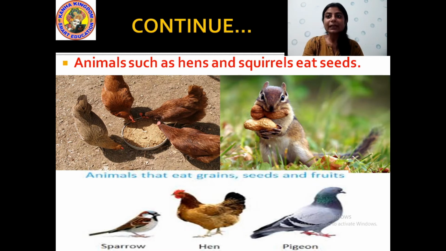Then animals that eat grains, seeds and fruits. These are some birds which eat the grains, seeds and fruits, like sparrow, hen, pigeon. If you are asked to name some animals which eat grains, seeds and fruits, what will you write? You may write these examples. Sparrow, hen, pigeon. These are some birds and animals like squirrel. These are some small birds and small animals which eat the seeds. Okay.